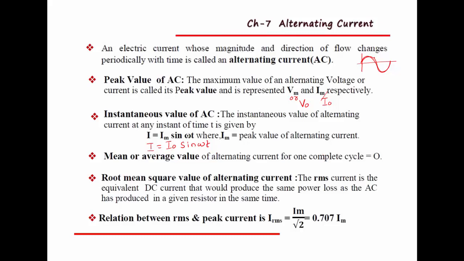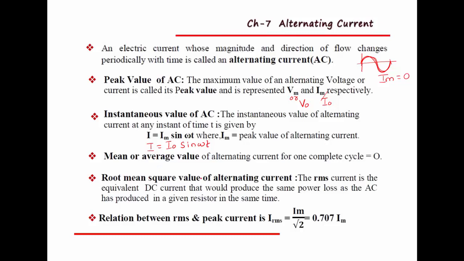You can observe here that the area of the positive half cycle is equal to the area of the negative half cycle. That's why both areas get cancelled, so the mean or average value of alternating current is 0.